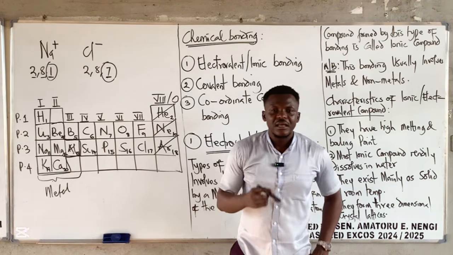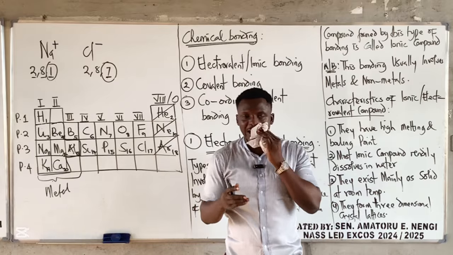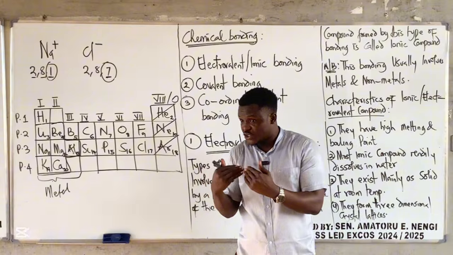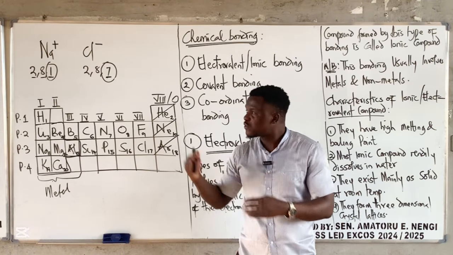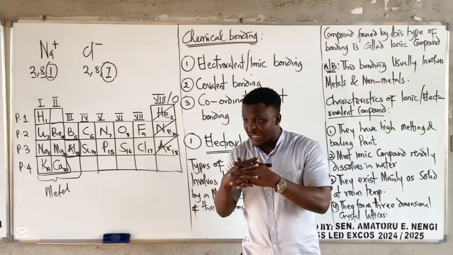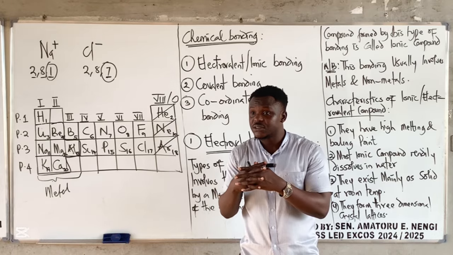Now listen, class, ionic bond or electrovalent bond is formed as a result of electrostatic attraction. If you have a plus and a minus, what do you think will happen? They will attract. Unlike charges attract.